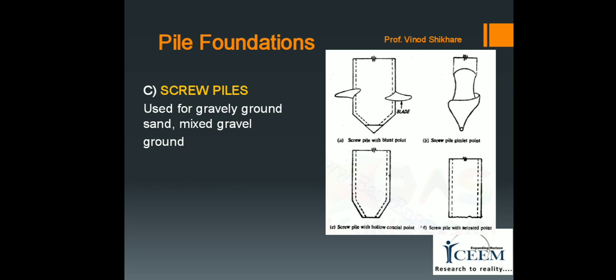The screw piles have blade, screw piles with blunt point, then screw piles with simple point, then screw piles with hollow conical point, and screw piles with stepped point.